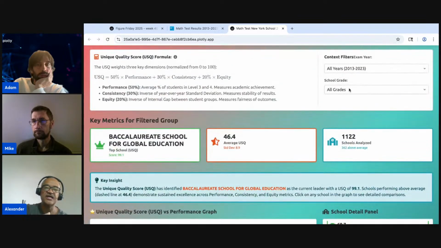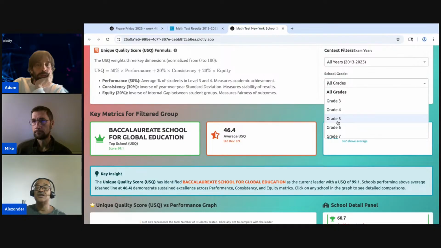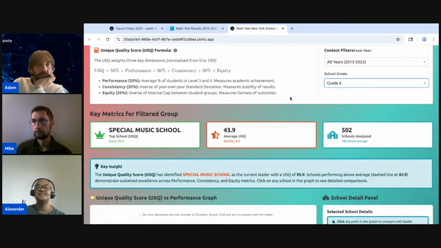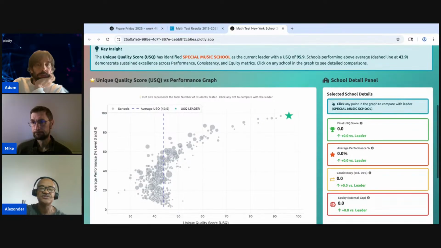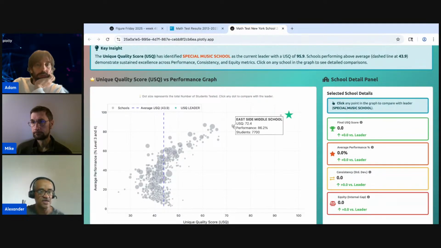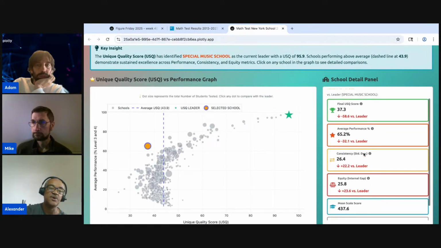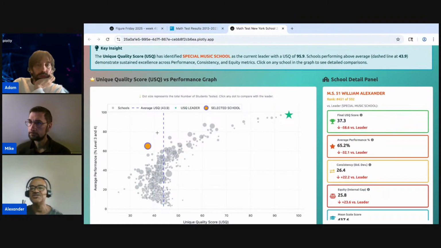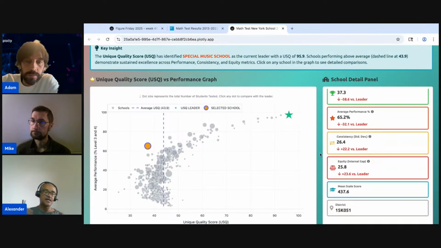You can also take advantage of another grade, for instance. Select exactly special school music and compare, and you will see how dynamically this chart is updated. You select the one below the dash line, and you will see exactly the result. The name is William Alexander, and nice, it's basic.